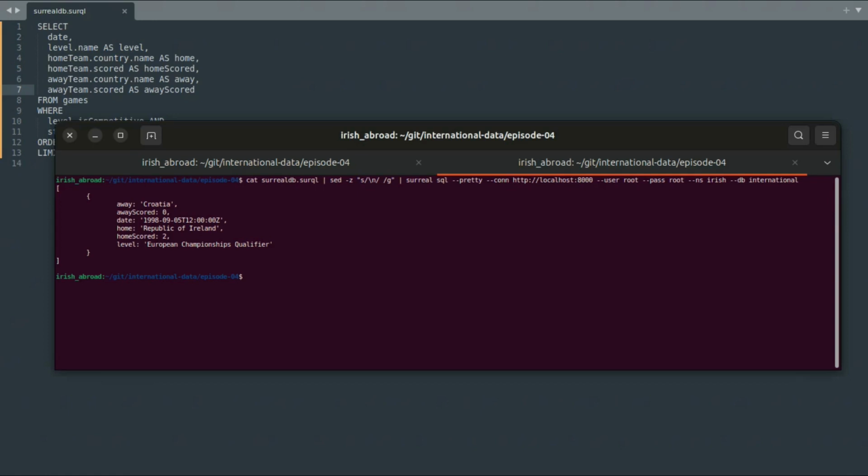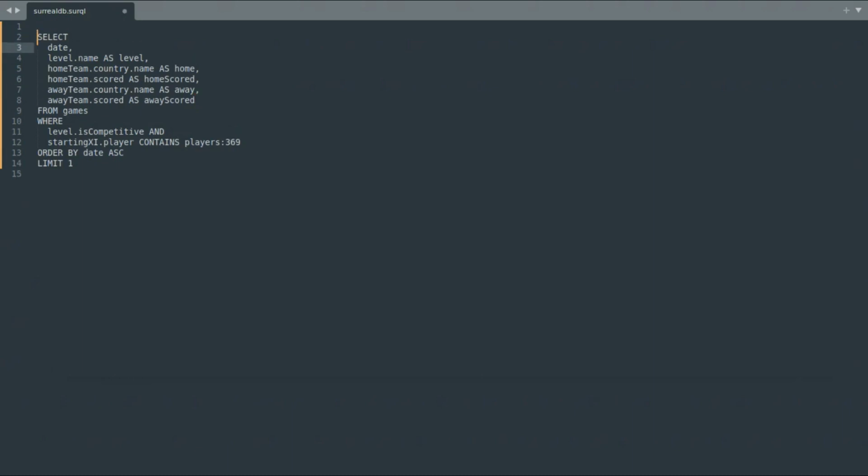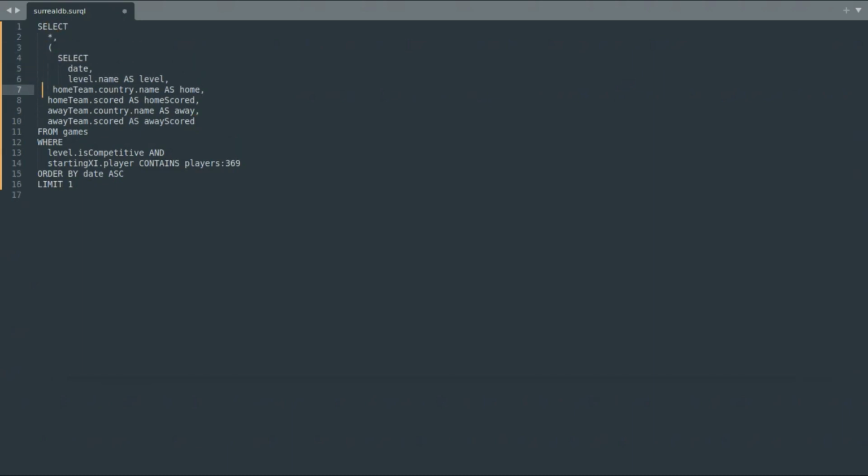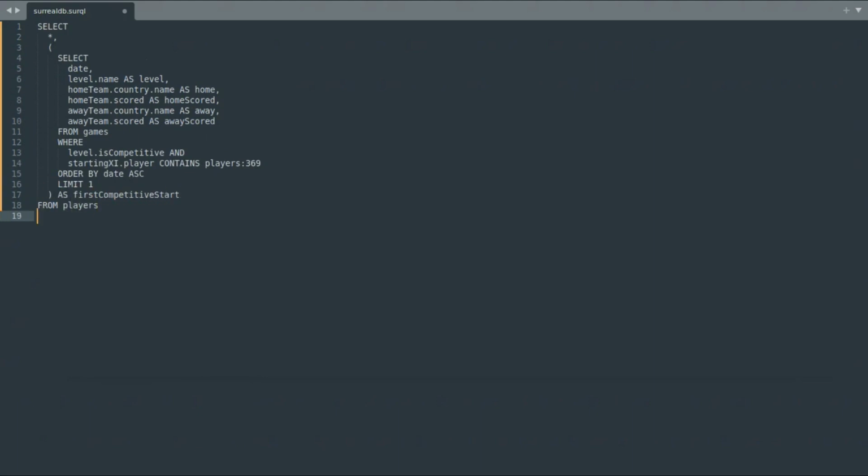all entries on the players table. To do this, add the current query as a subquery to the select all players query from the beginning of the chapter, and name the result as first competitive start, consistent with what was done in the previous 2 chapters. One change is needed for the first competitive start subquery. Since it's using Robbie Keane's player ID, that needs to be replaced with a reference to the ID value from the parent query.